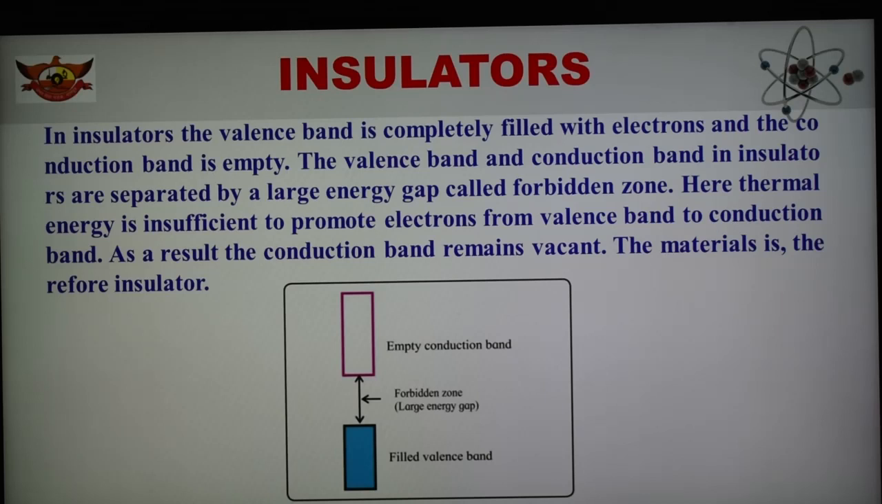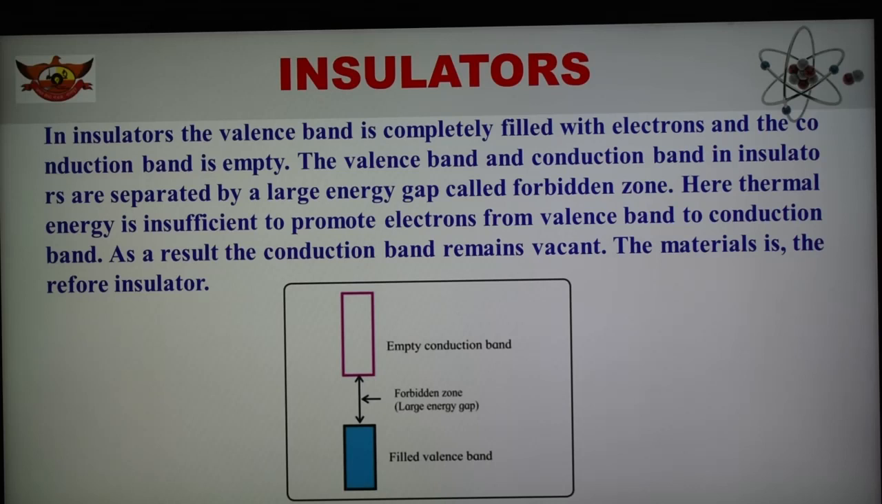So why is there a large gap? It is because thermal energy is insufficient to promote an electron from the valence band to the conduction band. So there is no transfer of electrons from the filled valence band to the empty conduction band. The valence band has the electrons, but there is no sufficient thermal energy to move them into the empty conduction band, and because of that the conduction band remains vacant. In the case of an insulator, the conduction band remains vacant. This material is therefore known as an insulator.